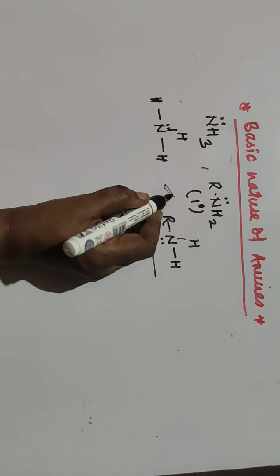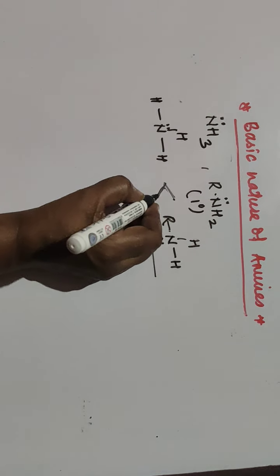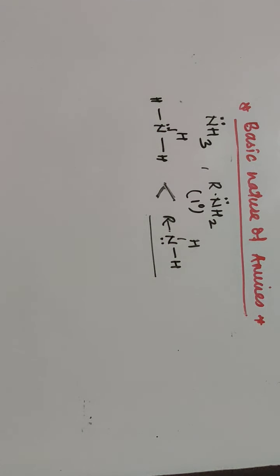So in case of ammonia and amines, the amines are more basic than ammonia. I am talking about amines, that means primary, secondary and tertiary amines. All the amines, whether primary, secondary or tertiary, are stronger bases as compared to ammonia, because in primary amine 1 alkyl group is present which can repel the electron pair away from itself.